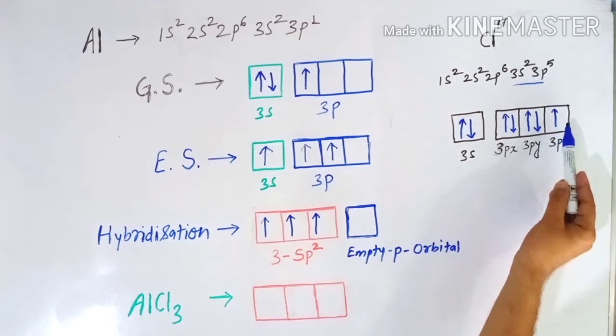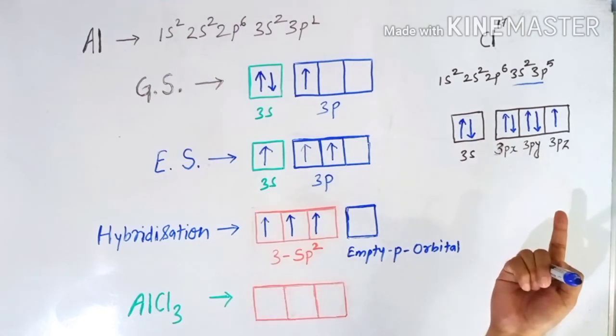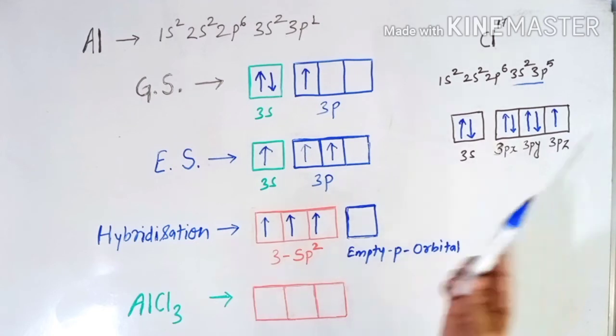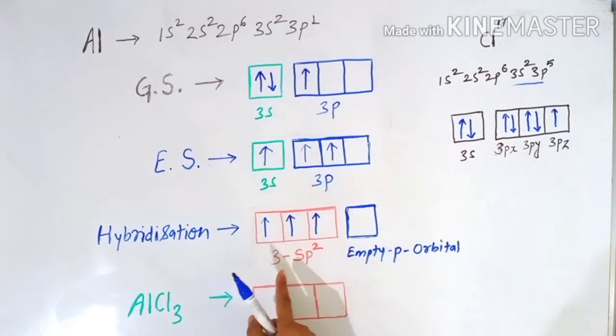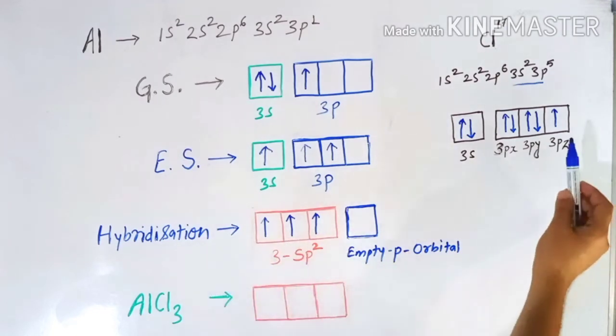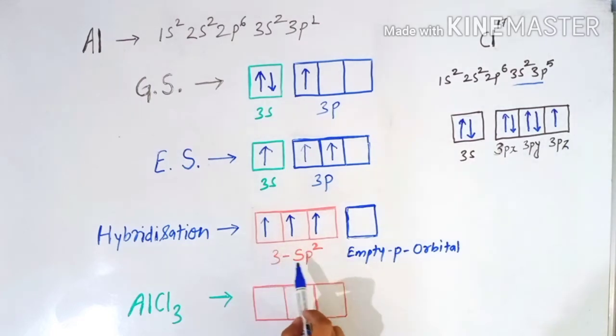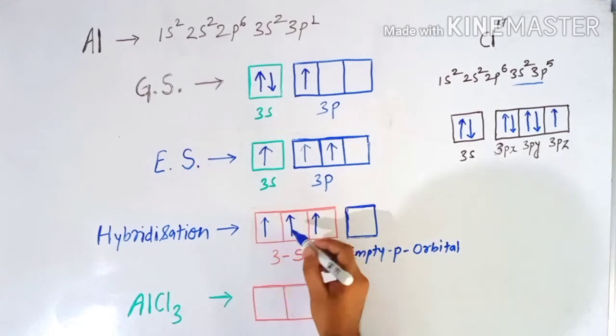So chlorine needs 1 electron to complete its octet, and the aluminum sp2 hybridized orbitals each require a single electron. So definitely 3 chlorine atoms combine with these sp2 hybridized orbitals, and the 3 chlorine atoms share their electrons with these orbitals and complete the octet.